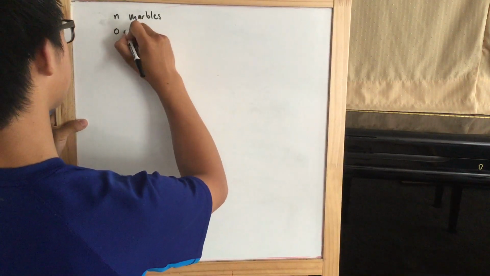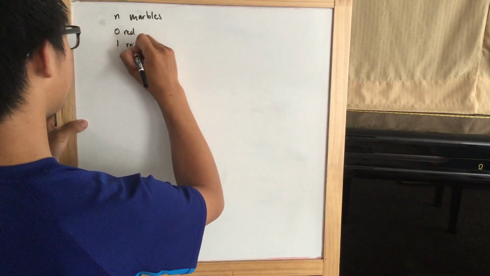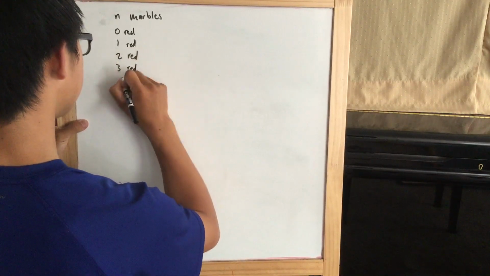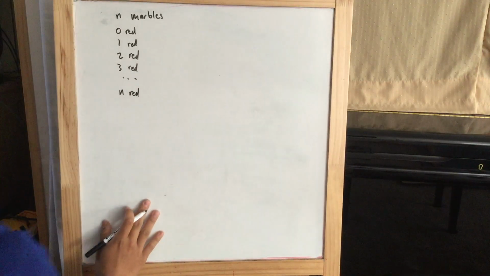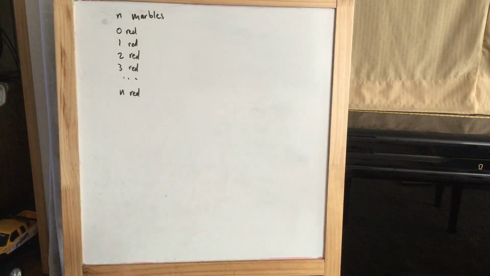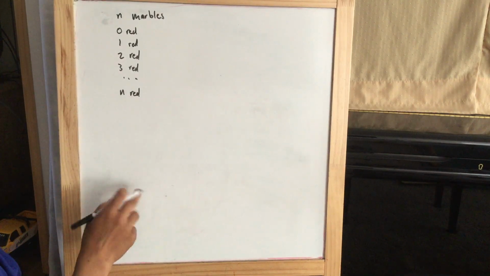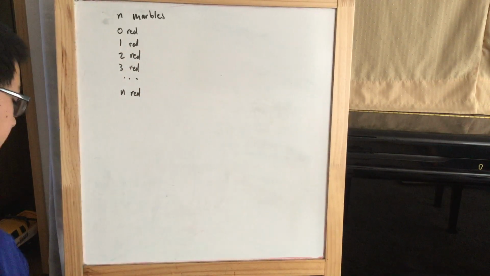So let's just write each of these out. 0 red marbles, 1 red, 2 red, 3 red, etc., etc., n red marbles. And since we said that the percentage could be anything with equal probability, when we make it a finite number of marbles, that basically translates to each of these possibilities being equally likely.